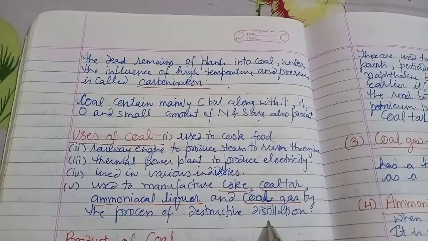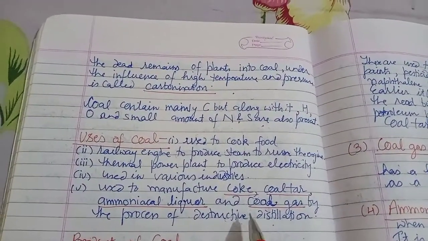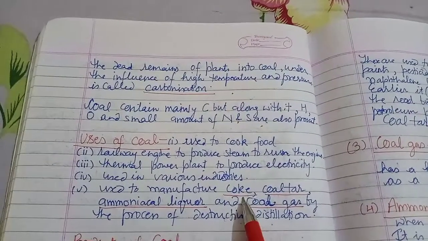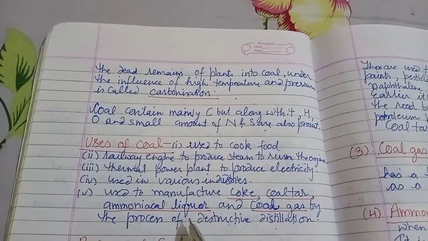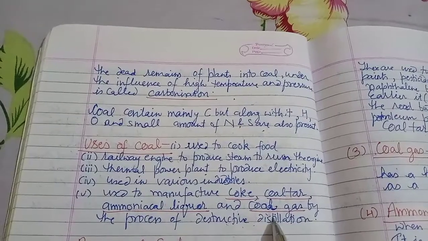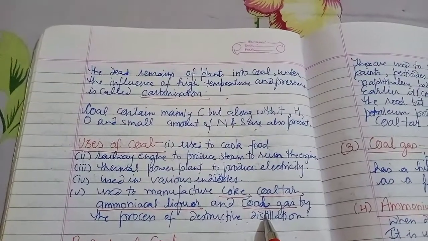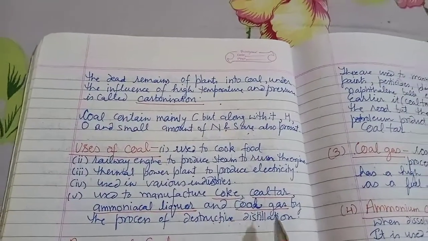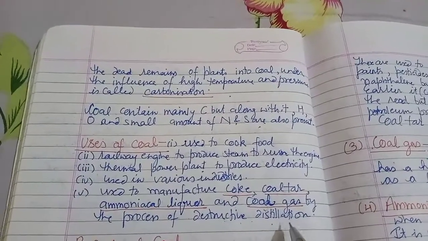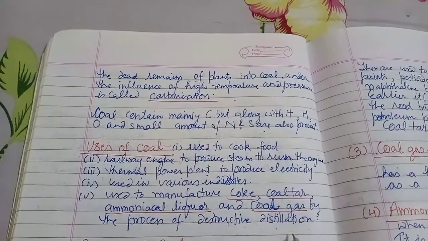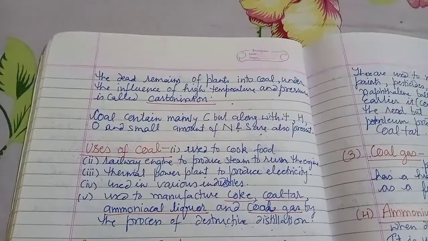By the process of destructive distillation, we can manufacture coke, coal tar, ammonium liquor and coal gas from the coal. Right? Or in other words, we can say that these four are the products of coal.